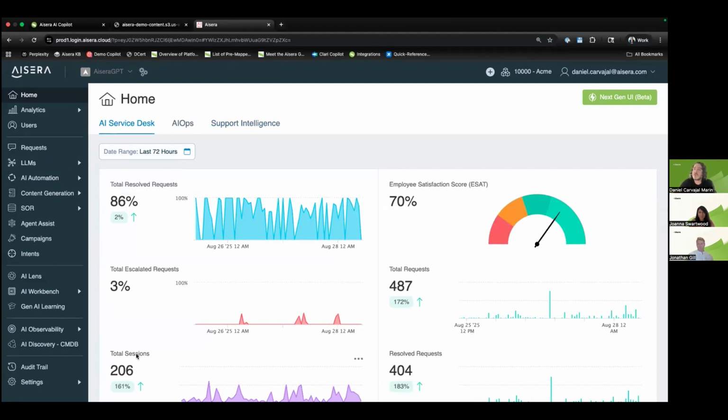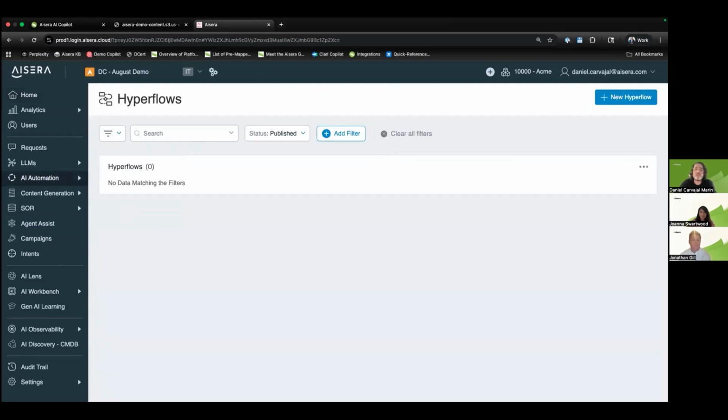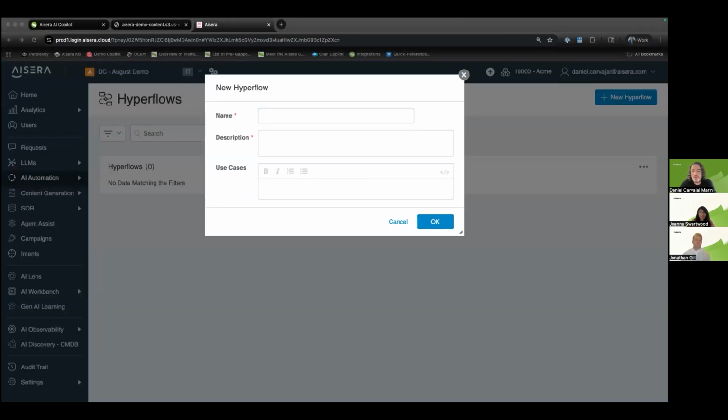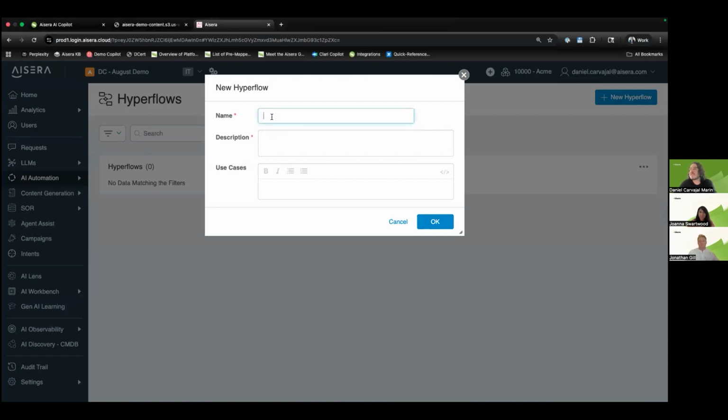So for that, what you're looking at in here, this is our admin tool. We're going to go into the automation section and into the Hyperflow section. So what we're going to do is go ahead and create a brand new Hyperflow in here. We're going to call it Freshservice Ticket Management Agent. We're going to give it a description. Description is very important, right?